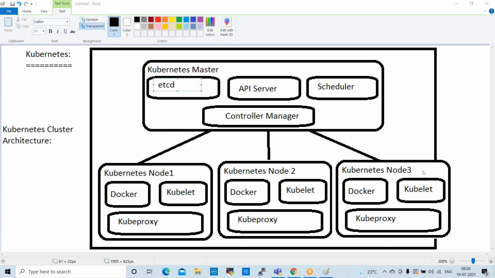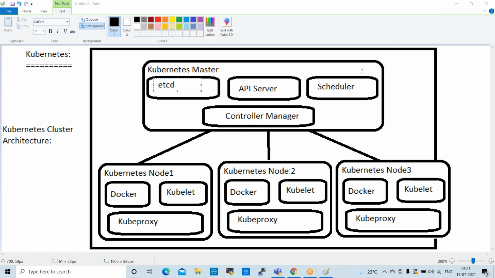Can't hear your voice. Damodar, my voice is clear, everyone? Yes, sir. Everyone? Yeah. Damodar, please check your mic. There might be an issue on your side, check your mic once.